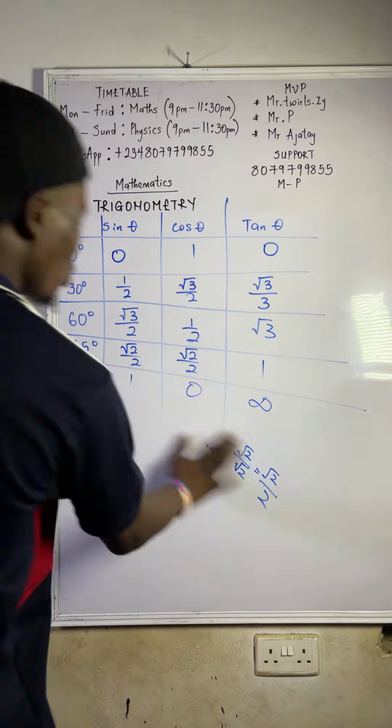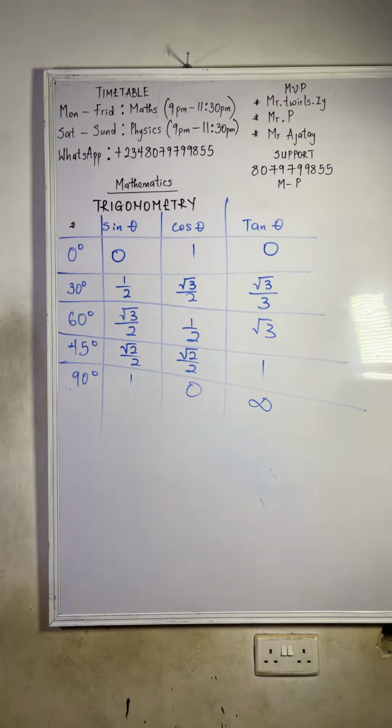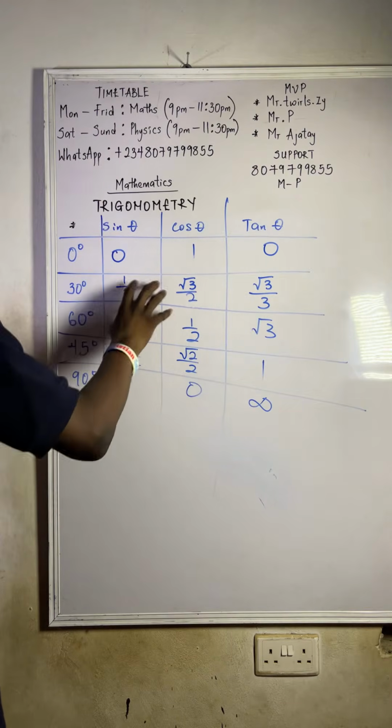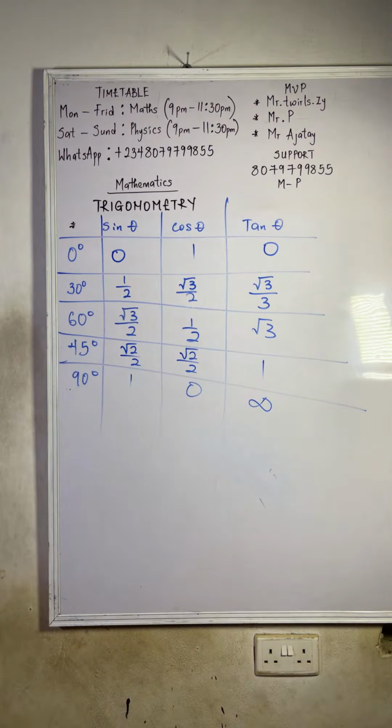Please, these are the major ones you need to know. That's why I say it's very easy. Let me teach you how you can know it. If you know 0 and 90 degree, these ones are not hard. Let me teach you the short thing that you can remember without proving anything, that you can easily remember in the exam. If you are ready, let me know.